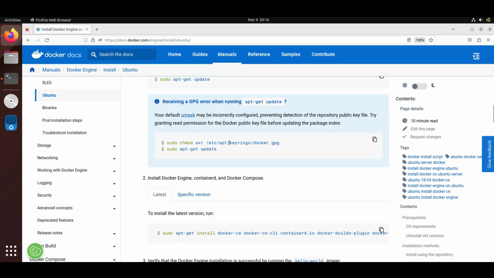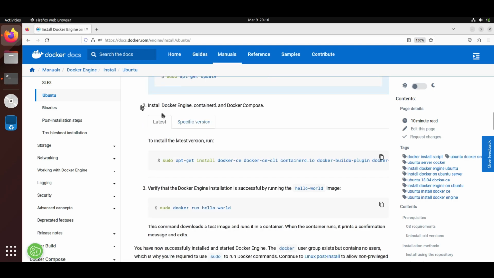Now copy the second command, which is here. Install Docker Engine, containerd, and Docker Compose.